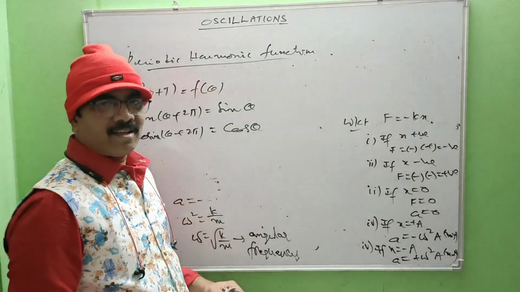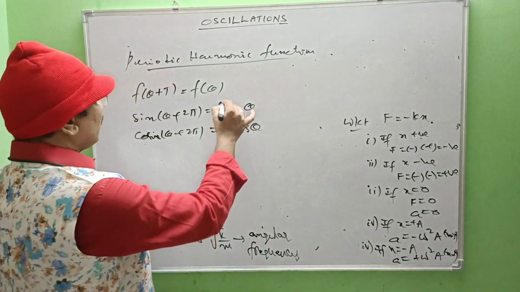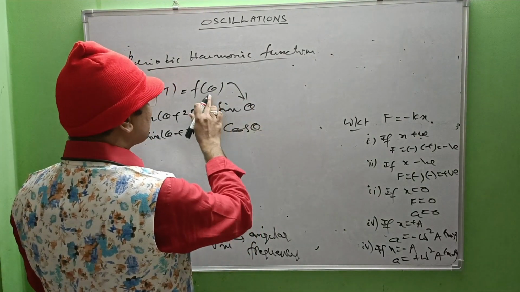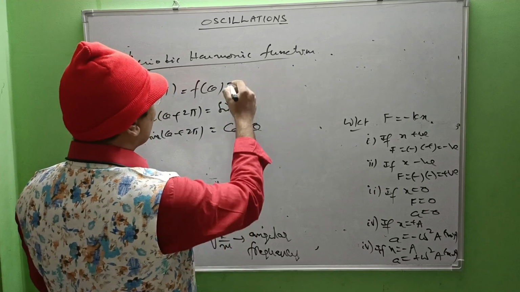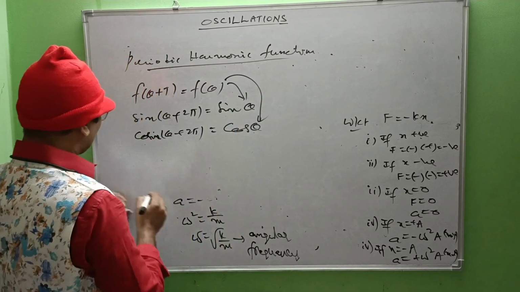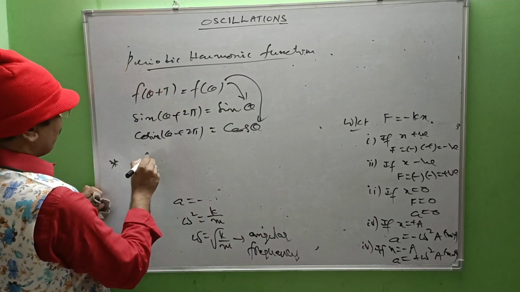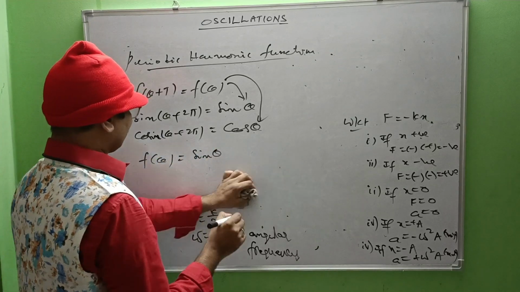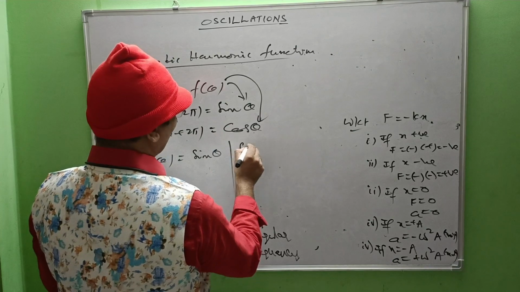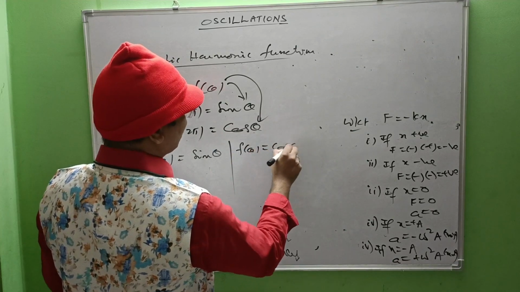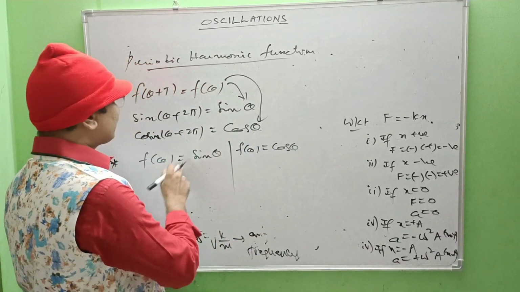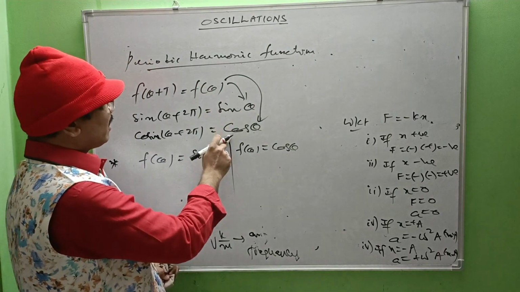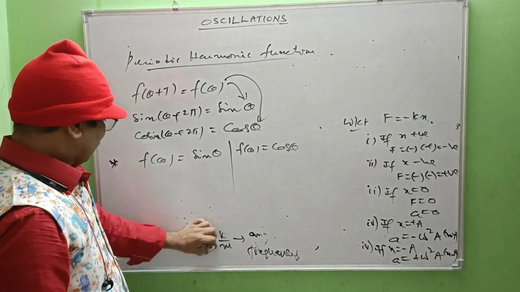See here, f of theta can be written as sine theta, otherwise f of theta can be written as cos theta. Am I right?